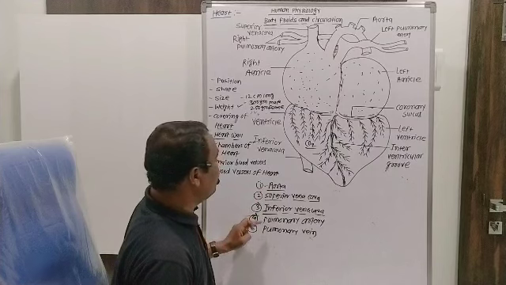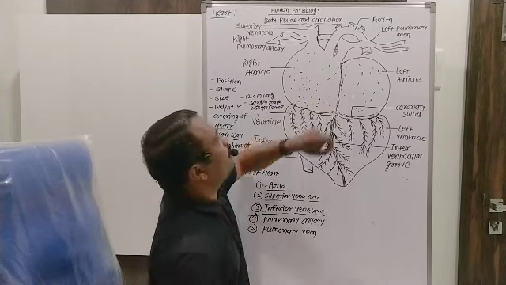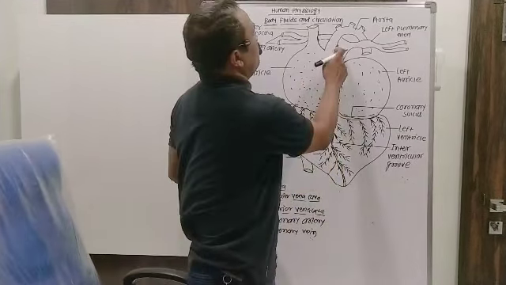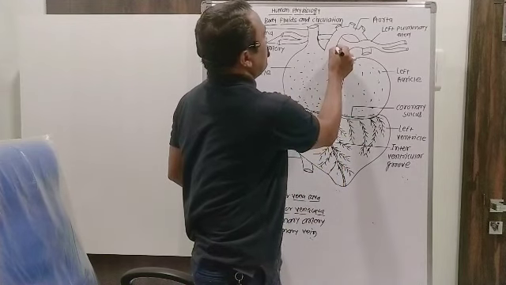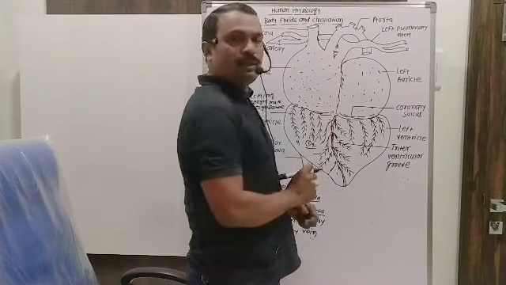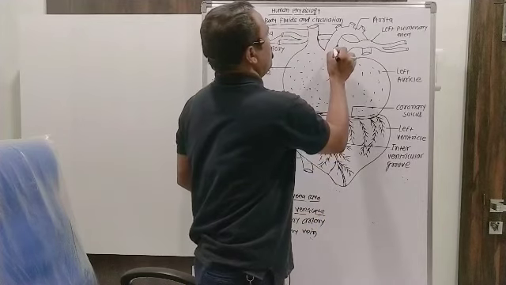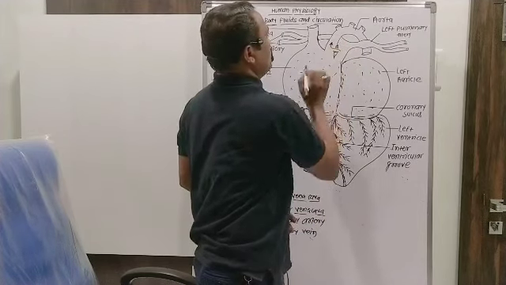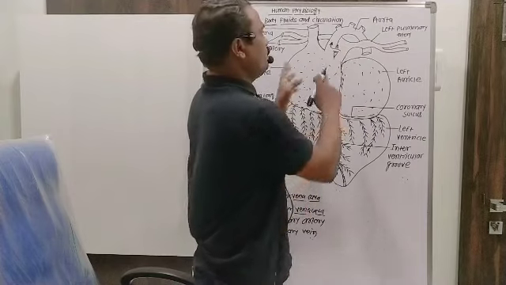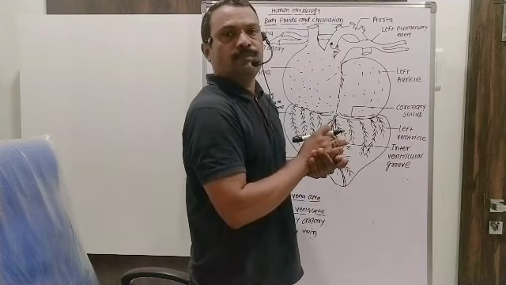Between the aorta and pulmonary artery, during embryonic condition there is a duct present, that is called as ductus arteriosus, because during embryonic condition the lung is not functional.